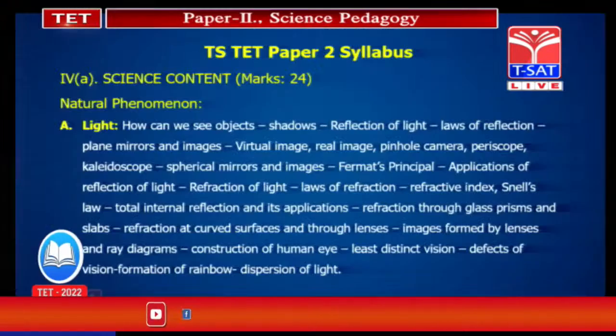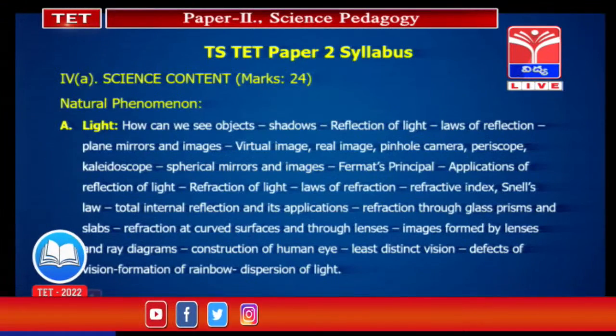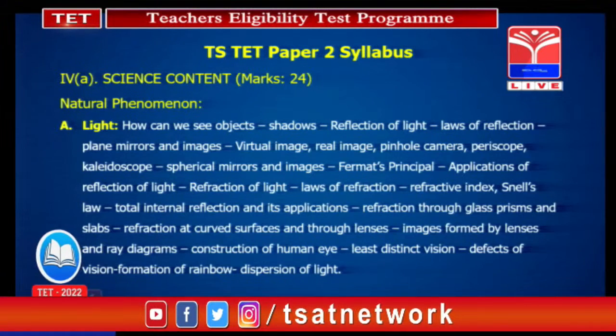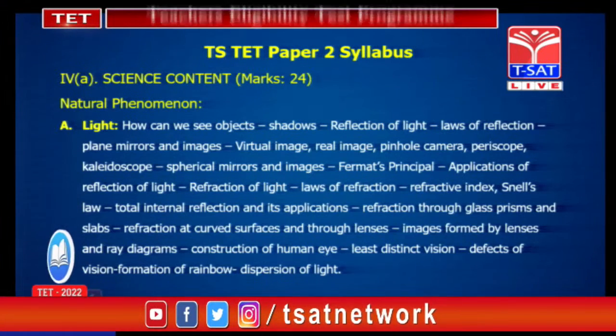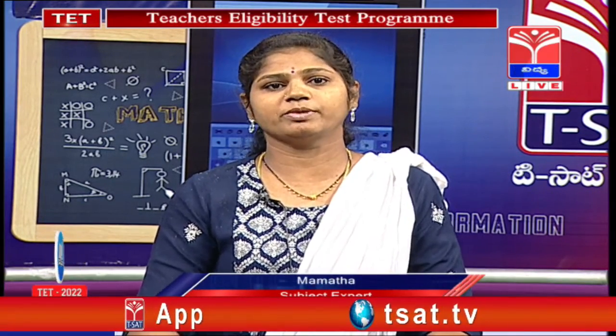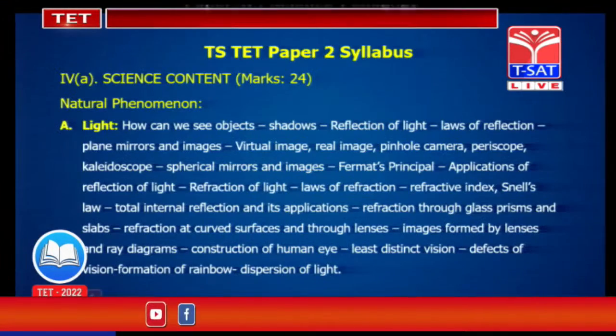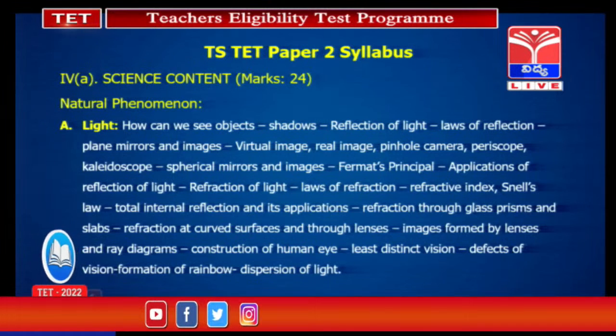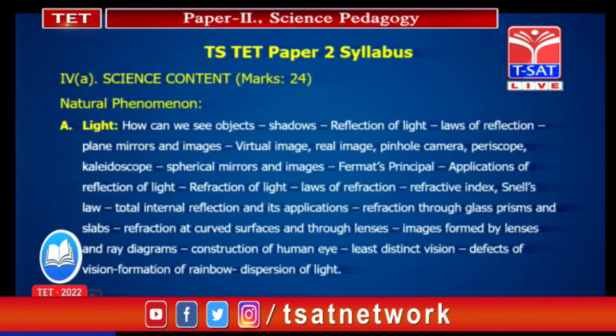In mirrors we can see the property of reflection, and lenses are useful to see the property of refraction. One more subtopic is dispersion of light. Here some previous questions related to light are there, we will see that.